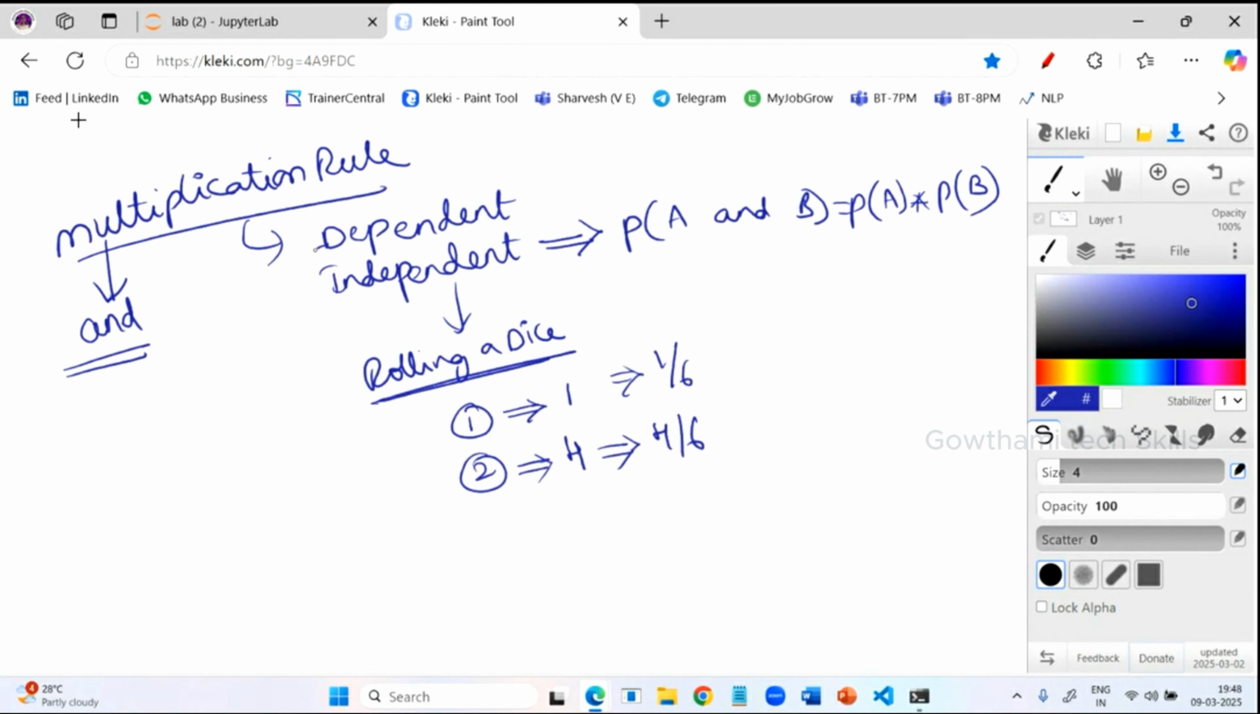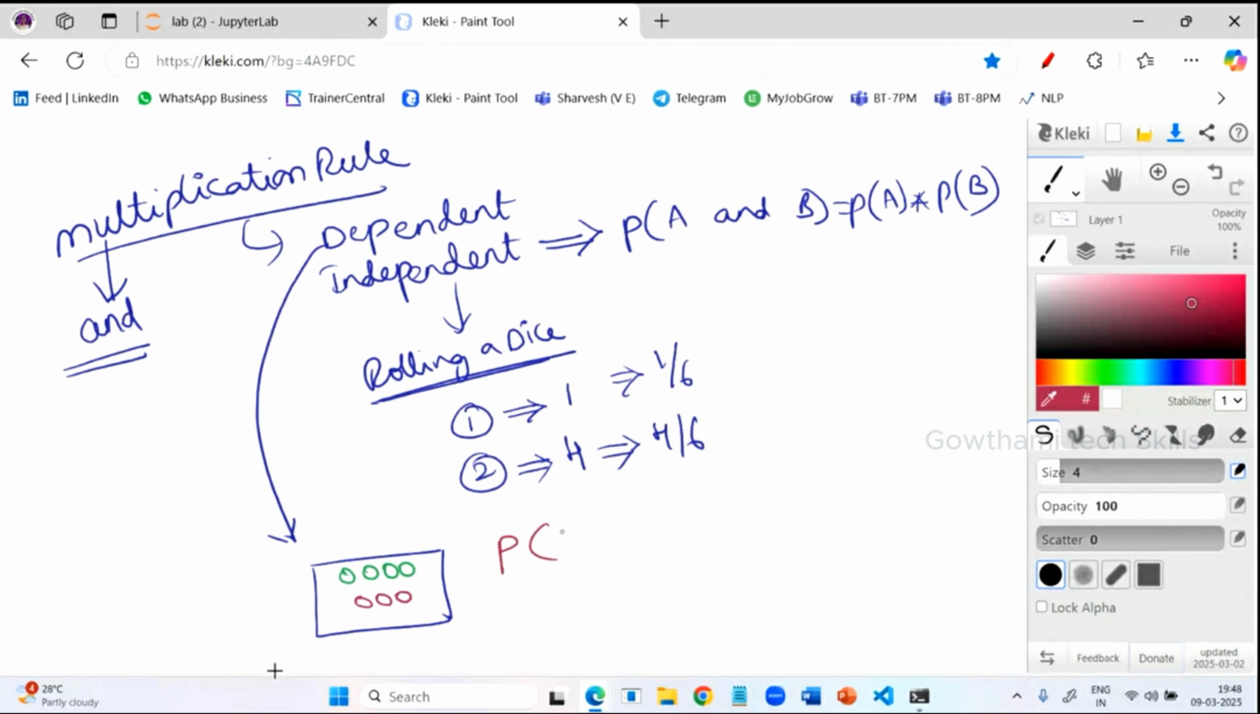Then coming to dependent events, suppose I have a container holding 4 green colored balls and 3 red colored balls. Now tell me, what is the probability of getting a green colored ball?